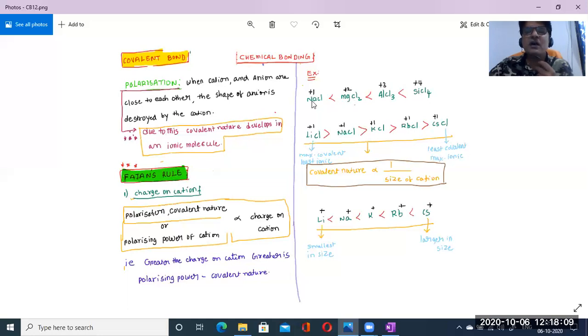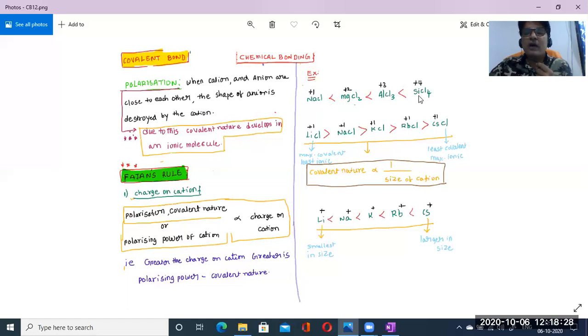So here we can raise the question: which of the following molecules has higher covalent nature? Depending on this statement, the higher the charge on the cation, the more covalent in nature.